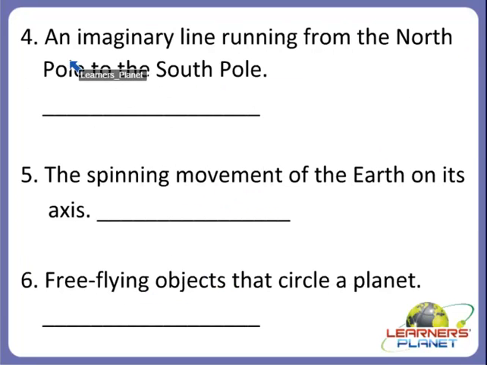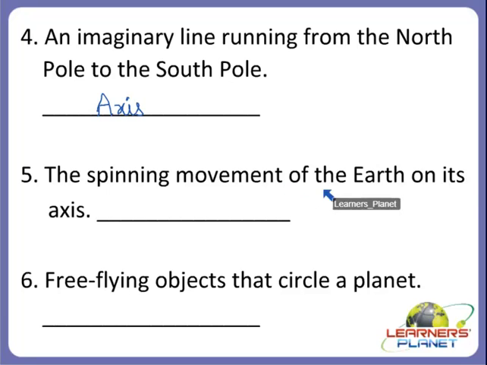Now the next one: an imaginary line running from the North Pole to the South Pole. Yes children, what is that imaginary line called, which is running from the North Pole to the South Pole? We just discussed it. Yes children, it runs from the North Pole to the South Pole, and this imaginary line is named axis. Very good. So we will name it axis. Right? Alright. Now the next one.